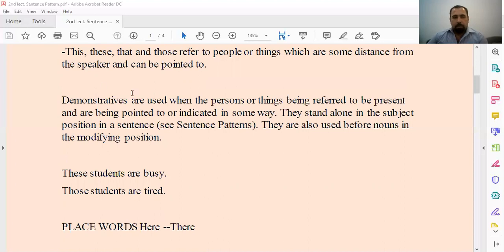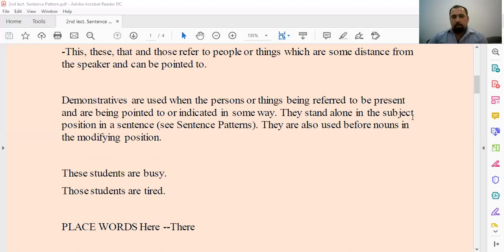That's what we're talking about, this and that. Demonstrative. Okay, what do we mean by demonstrative? The words of indication: this, that, these, those.